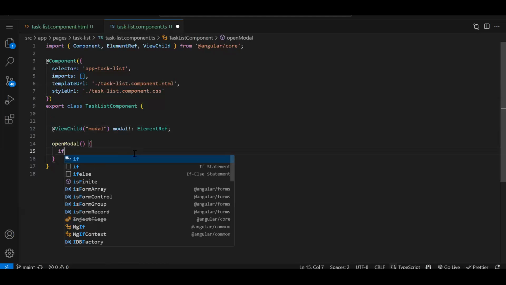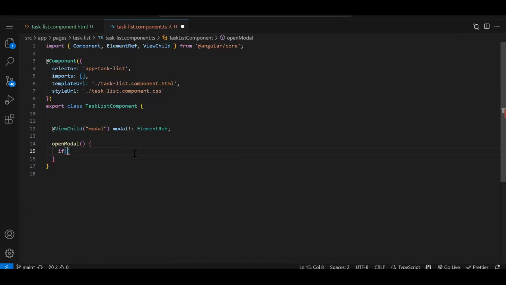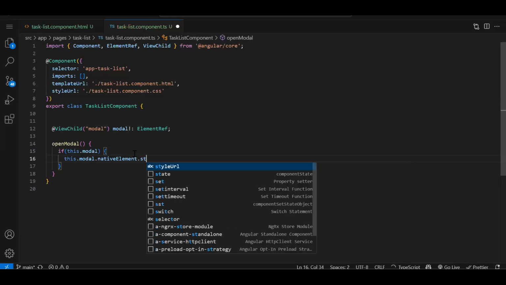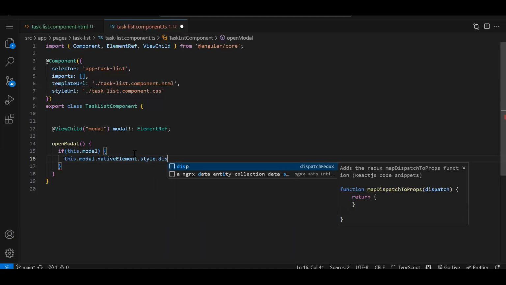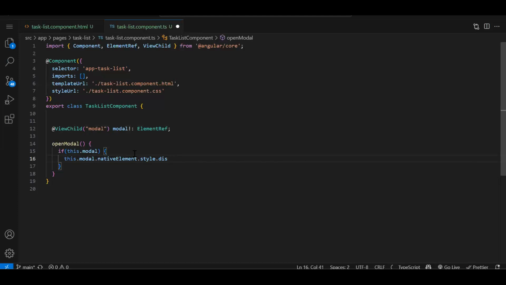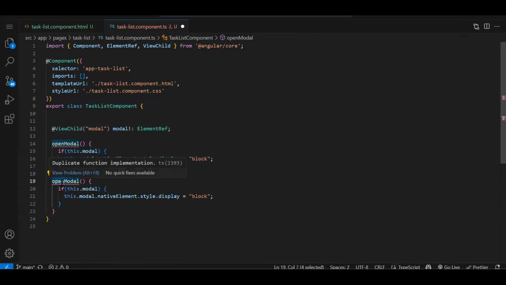Now over here, whenever we access the ViewChild, always add a null check. So if this.modal is there, then this.modal.nativeElement.style.display property is block. Just like this, we will need one more function to close it also. In close, we just need to add the none property. So we have created two functions.